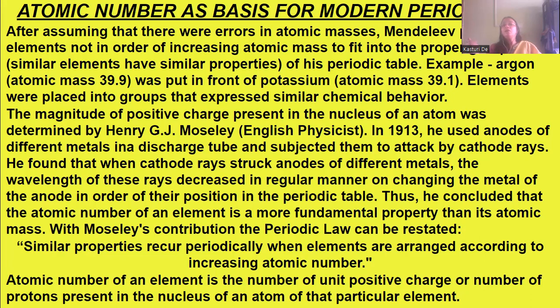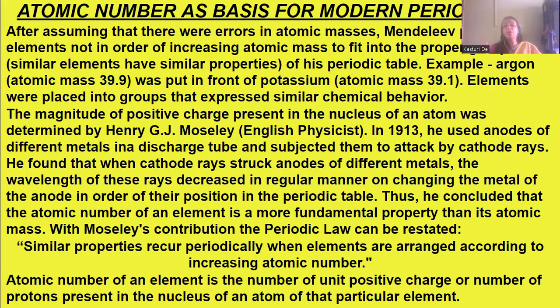So what happened? Henry Moseley used different metals as anodes, and cathode rays were falling on these anodes. As he changed these metals, he found that the wavelengths of the cathode rays which struck the different metals decreased in a regular manner on changing the metals, in order of their position in the periodic table.